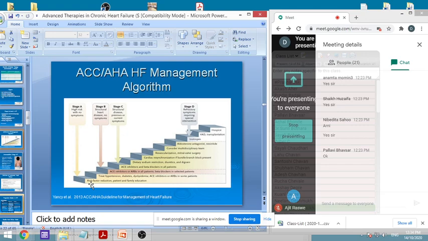How can you reduce them? For example, you will give treatment for hypertension, you will reduce the obesity, you will ask the patient to go for diet and other things. So this kind of education you will give, exercise you will be advising. Then next is to treat hypertension, diabetes, dyslipidemia, with an ACE inhibitor or ARB in some patients. This is the initial treatment. Next to that is ACE inhibitors or ARBs in all patients. Beta blockers can also be given in some patients. Then a combination of ACE inhibitor and beta blocker, or a combination of ARB and beta blocker. Then next is dietary sodium restriction plus diuretics plus digoxin at the higher stages.